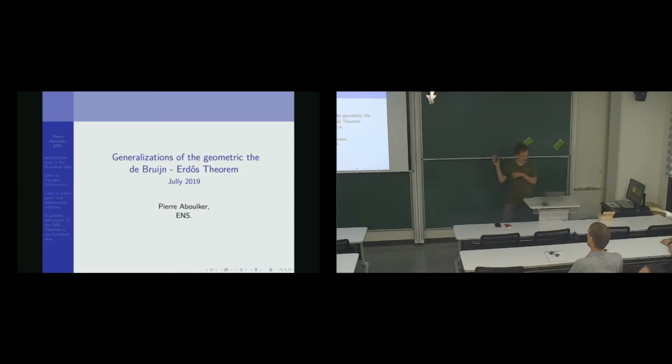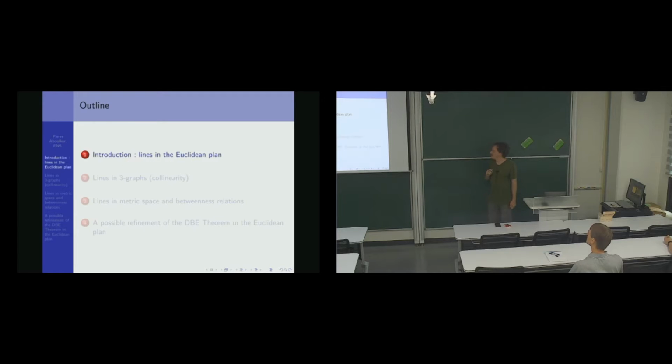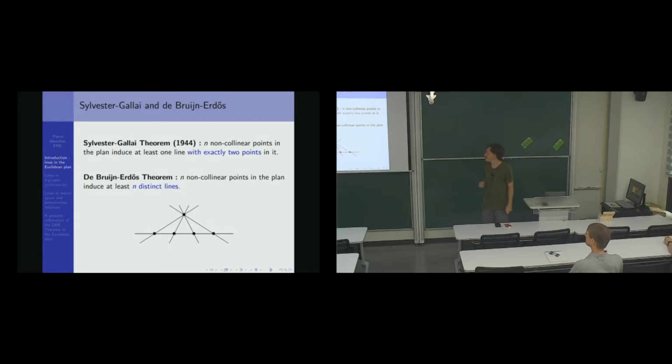And so yeah, I'm going to speak about geometry. I'm not going to speak about graph theory, but it will be very basic, elementary, I would say, math. And yeah, I will generalize the De Bruijn-Erdős theorem and revisit some kind of notion of line. So first, we'll start in the Euclidean plane, and I will tell you what is the De Bruijn-Erdős theorem.